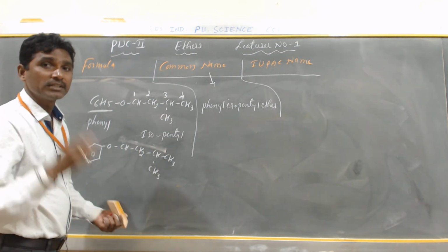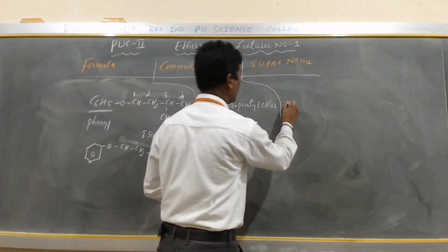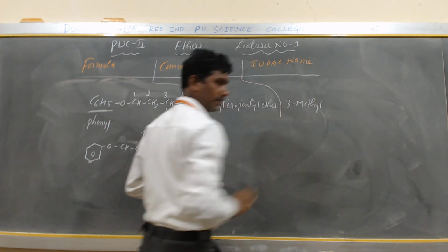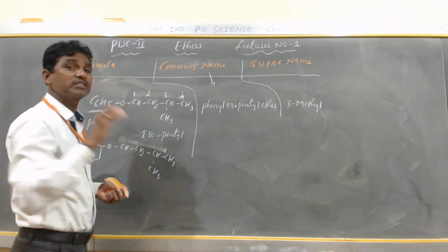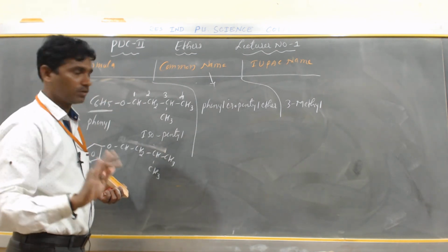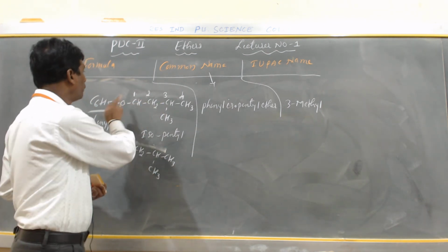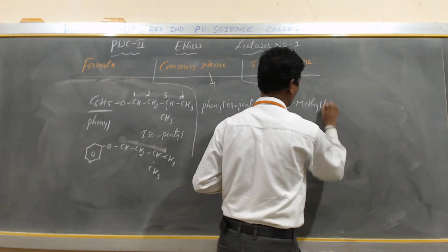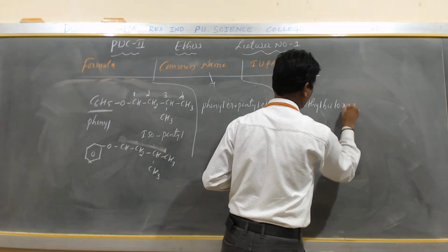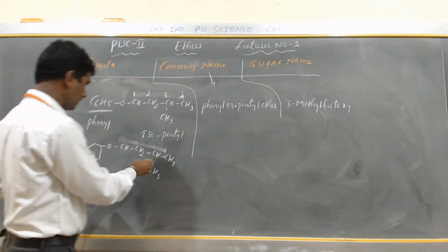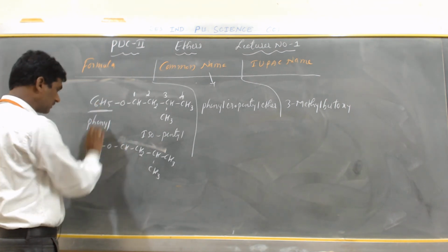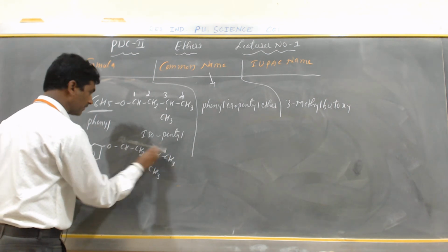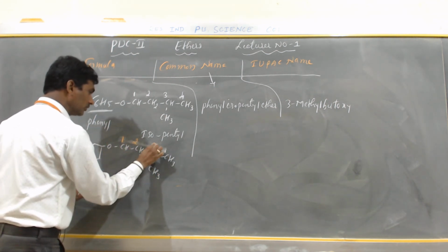CH3 is on the third carbon, so it is called 3-methyl. How many carbons have we selected? 4. 4 means but, and with oxygen it is called butoxy. Next, it is the same structure, but C6H5 is written, which is benzene. Where do you start? 1, 2, 3, 4.